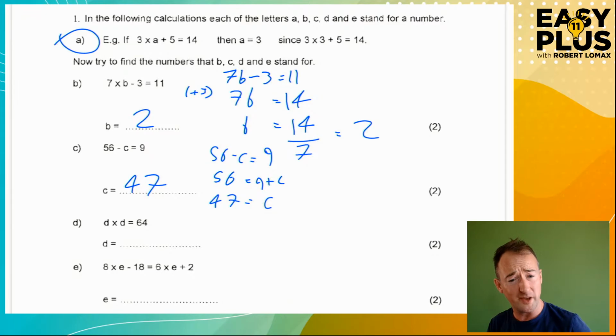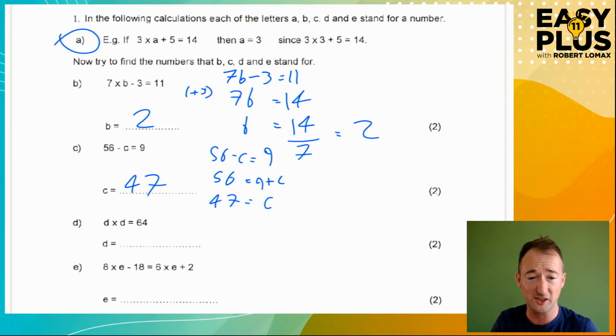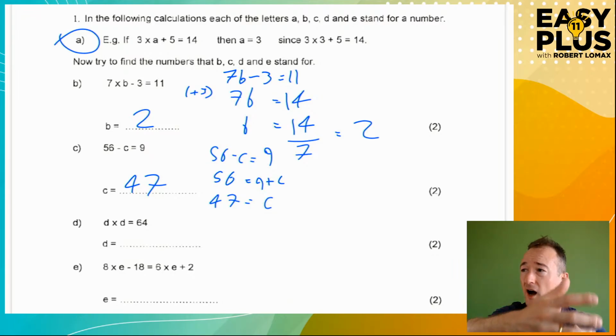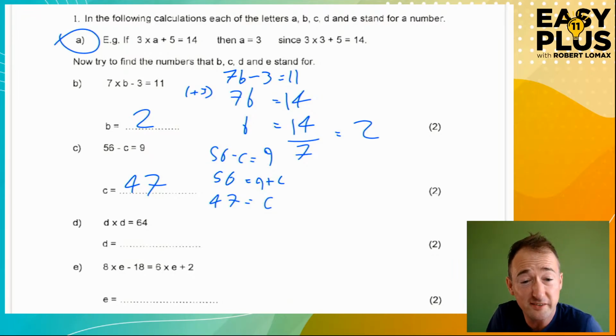Okay, so pretty standard equation solving, but I hope this makes sense. If this does not make sense to you, it is because you haven't done much work on solving equations, which is fine. Go back and look at my other algebra videos, and then you can come back to this. I'm saying quite a lot of different things as I explain this. I'm saying things like you get rid of a number by doing the opposite. I'm saying go left on the number line, go right on the number line. I'm trying to tap into the different ways that different people like to think about these things, and hopefully something I'm saying resonates with you.